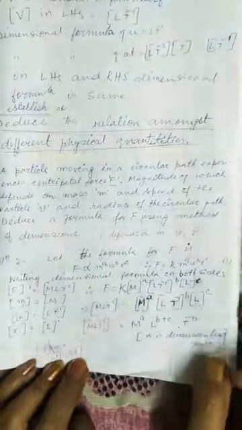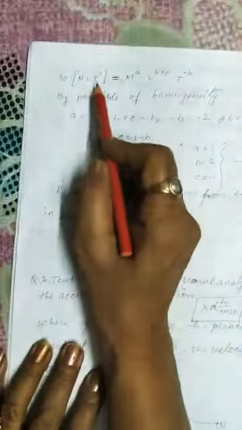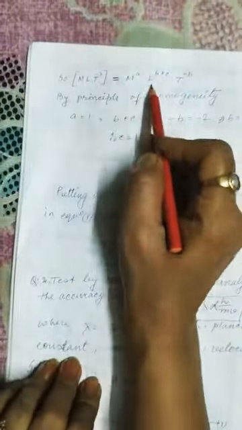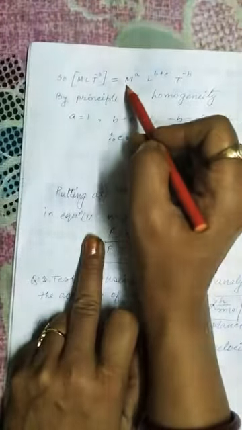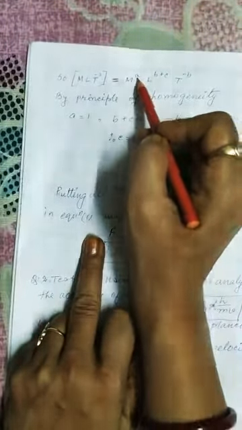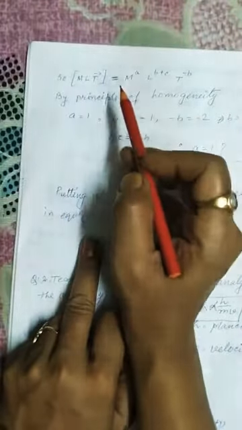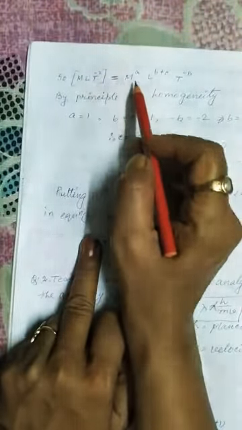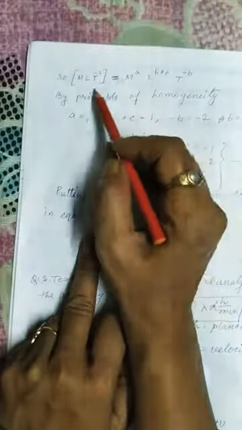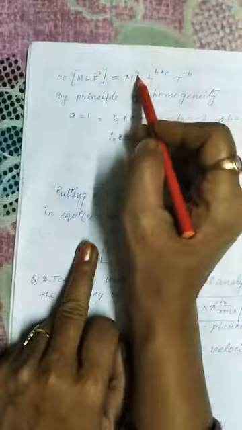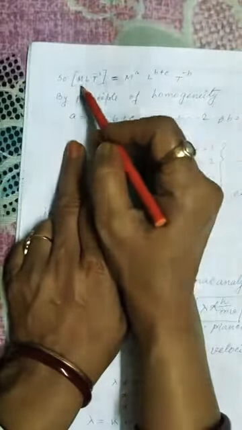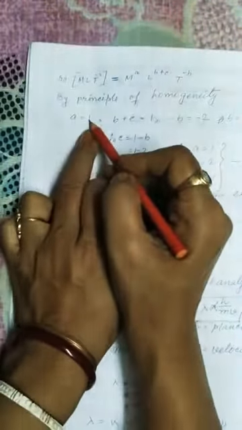Now by the principle of homogeneity, the dimensions of different terms on both sides are equal. So in m to the power a, compared with m to the power 1, a should be equal to 1.